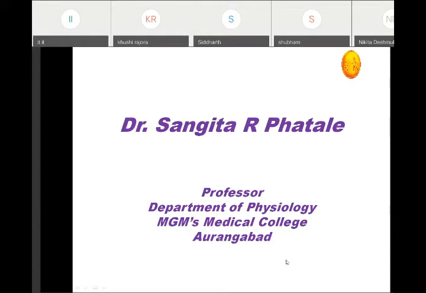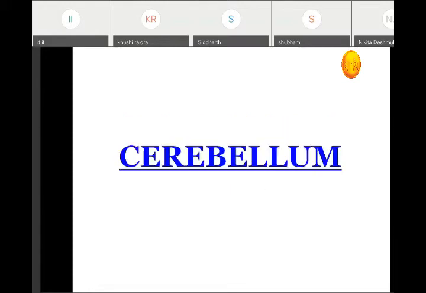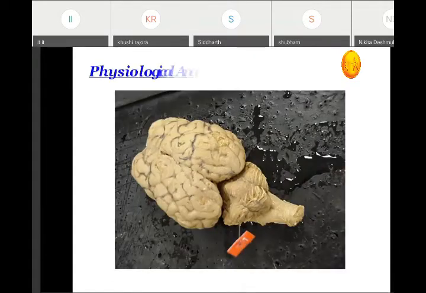In the last lecture, we studied the cerebellum, its physiognomy, the connections of the cerebellum, as well as the various divisions of the cerebellum. In the connections, we have seen that the cerebellum is the smaller part of the brain, the "little brain," and it is the largest part of the hind brain. It is connected to the brainstem by means of three peduncles: the superior peduncle, middle peduncle, and the inferior peduncle.